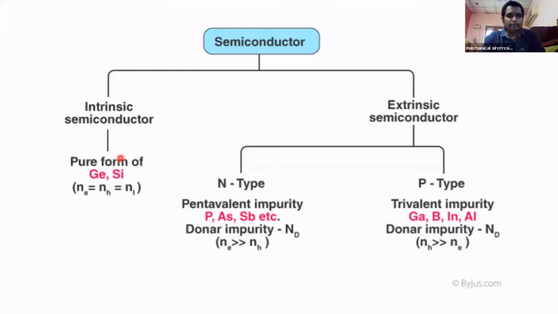Adding impurities means some other materials, some other elements, are added to the pure semiconductor. Then those semiconductors are called extrinsic semiconductors. In the case of extrinsic semiconductors, we are adding some other materials, which are called impurities. If you add impurities to the pure semiconductor materials, then we can increase the properties of the semiconductors. By increasing these properties, we can change the conductivity of the semiconductor. Those semiconductors are called extrinsic semiconductors.